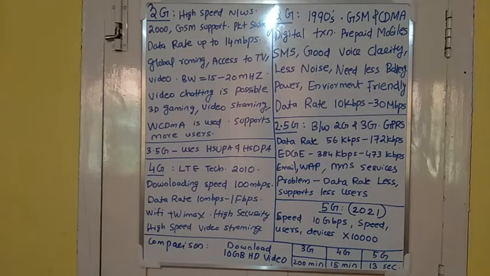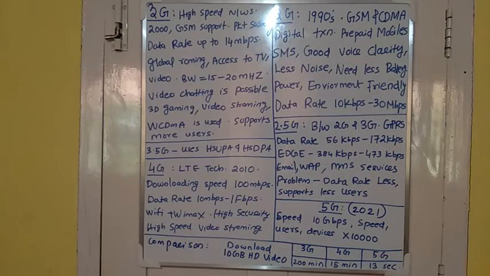Next is 4G. It uses LTE technology, that is long-term evolution. It was introduced in the year 2010. The downloading speed in 4G is 100 Mbps. The data rate is 100 Mbps to 1 Gbps. It uses Wi-Fi plus WiMAX technology. It has high security, and high-speed video streaming is possible in 4G.